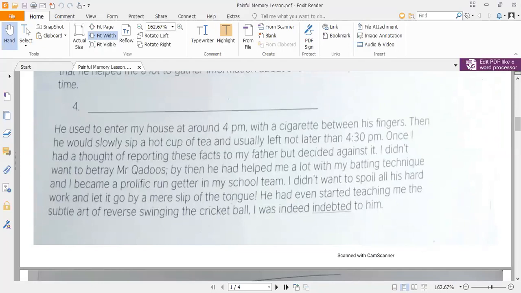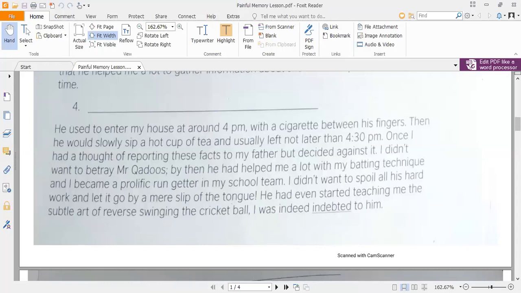He used to enter my house at 4 p.m. with a cigarette between his fingers. Now you can see the attitude, the behavior, and the character of the teacher as well. Whenever he entered the home at 4 p.m., he always had a cigarette between his fingers, and it gives a very bad impression to the students, because most of the time students follow, or we can say copy, their teachers.